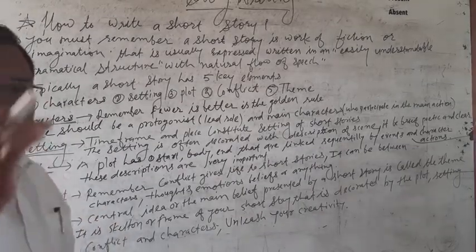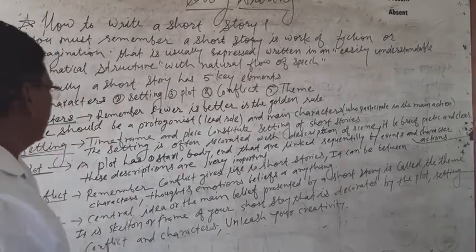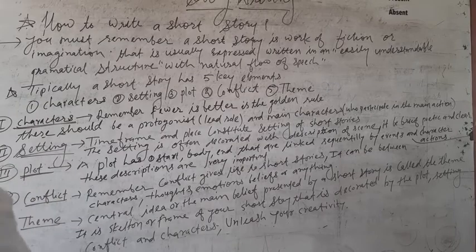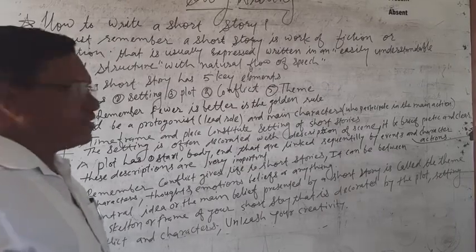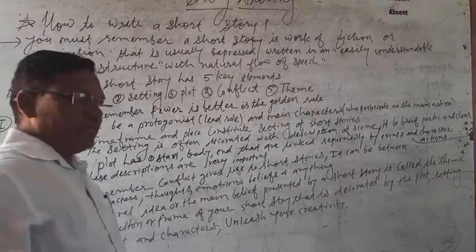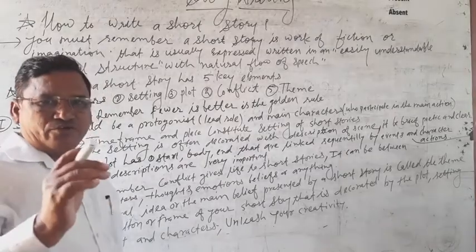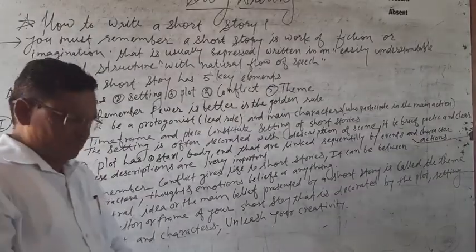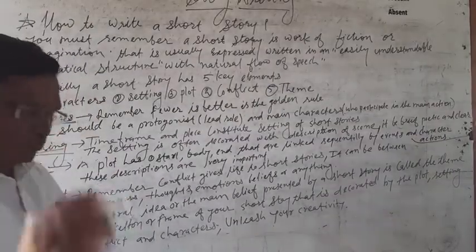So these points must be covered by you while you are writing a story, because the story question has 5 marks. Your beginning must be good.